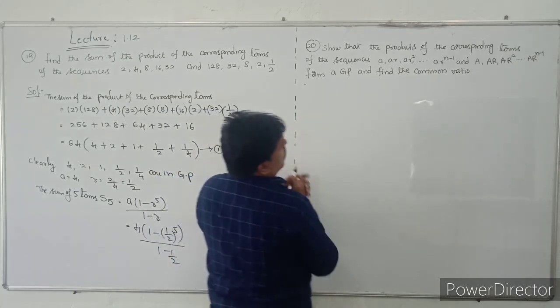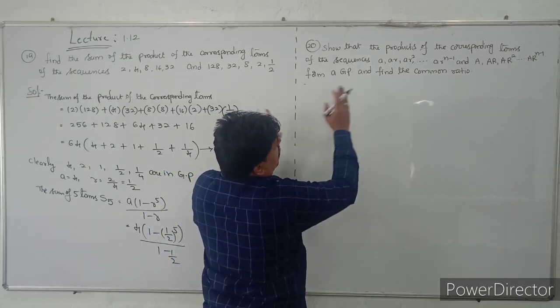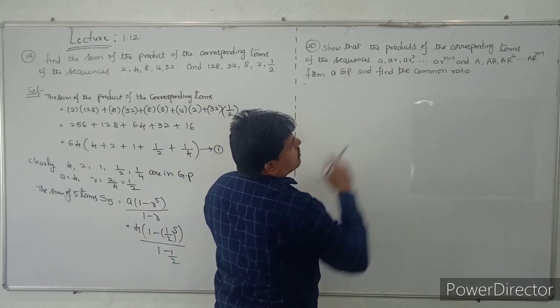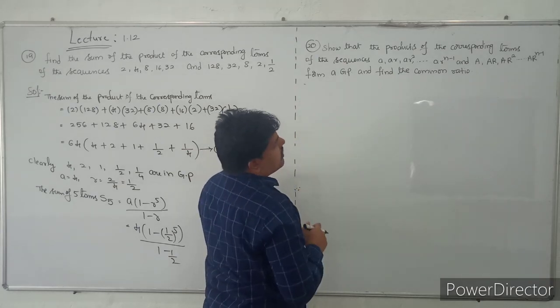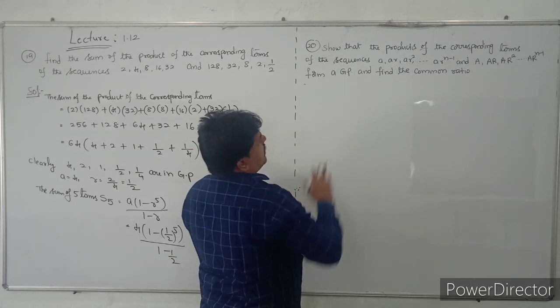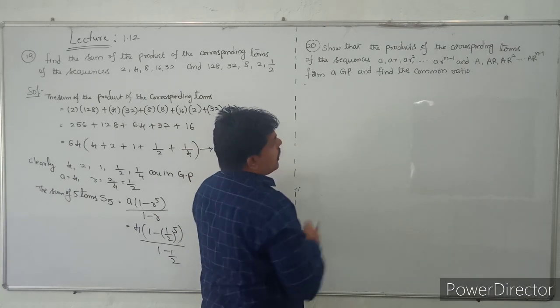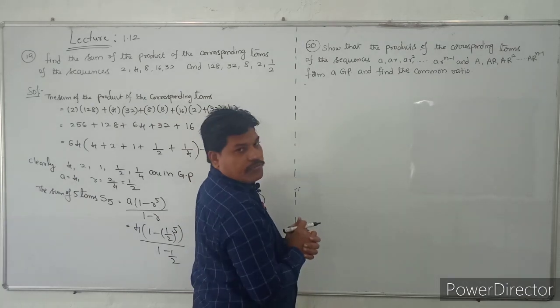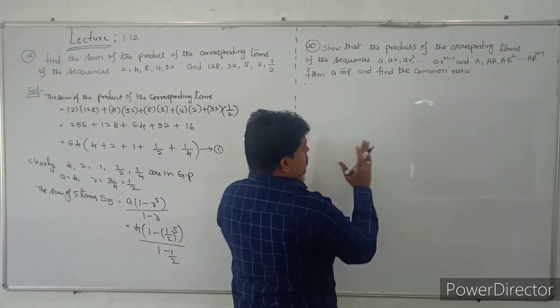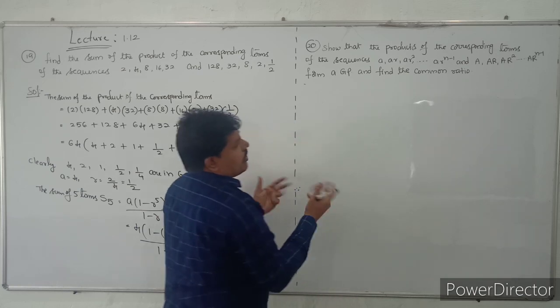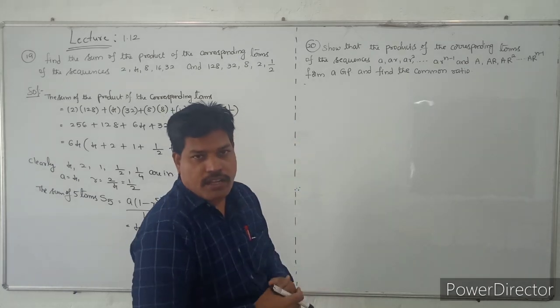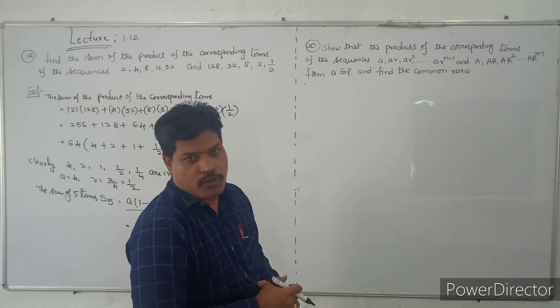Show that the products of the corresponding terms of the sequences. Here also it is the same kind of question. They have given two sequences and are asking to show that the product forms a GP and also find the common ratio. So they are asking you to show that this is in GP, and also to calculate the common ratio.